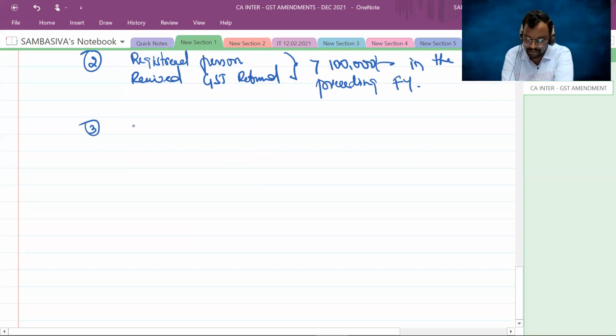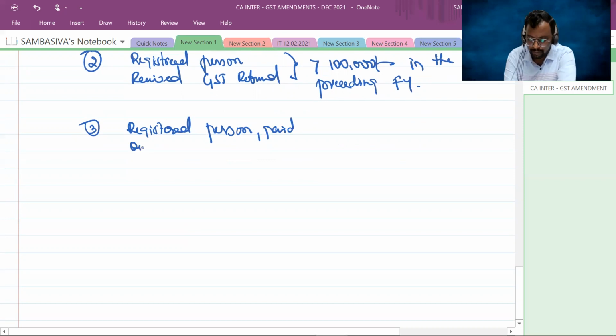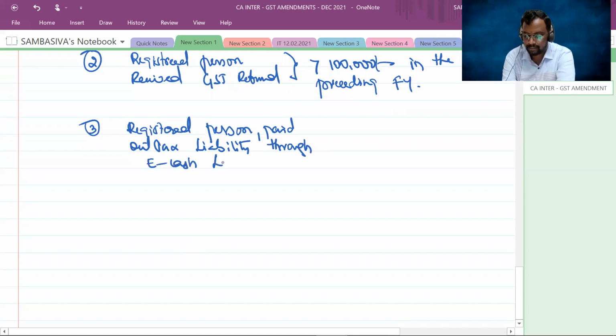And third criteria, a registered person who paid the output tax liability through electronic cash ledger.